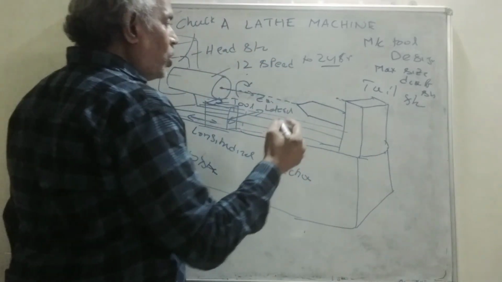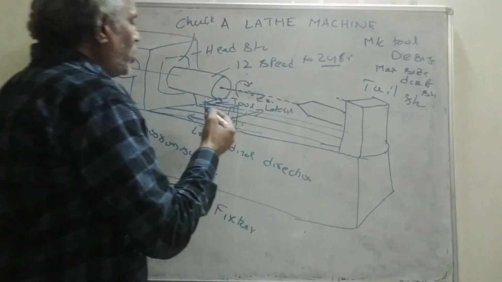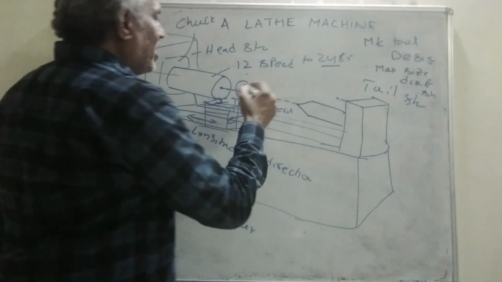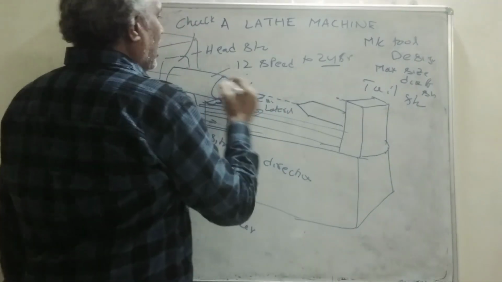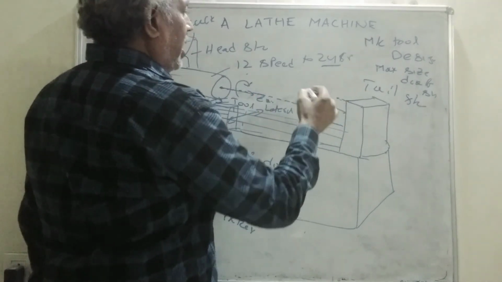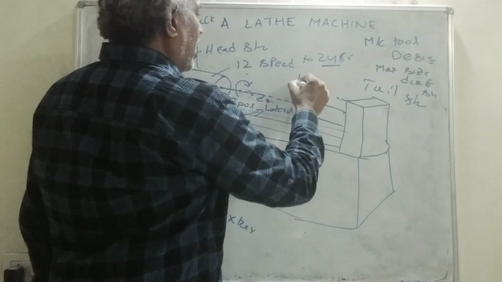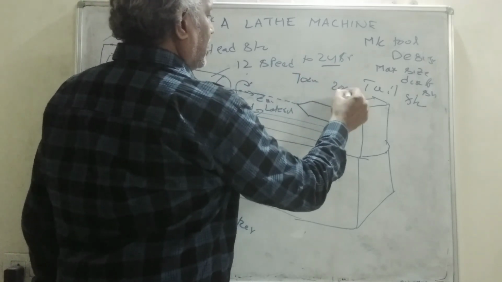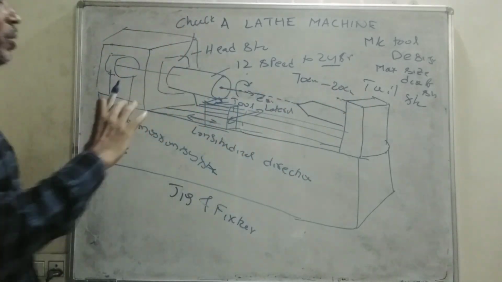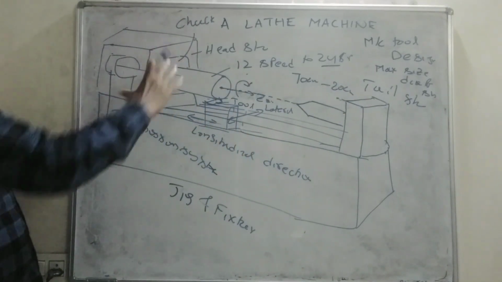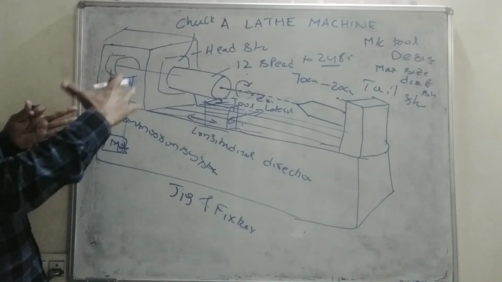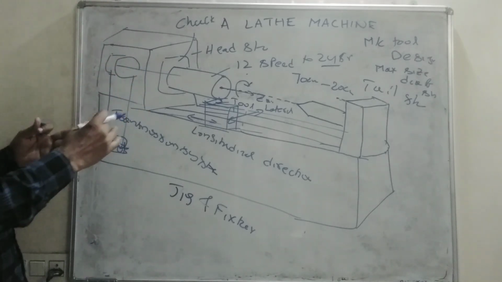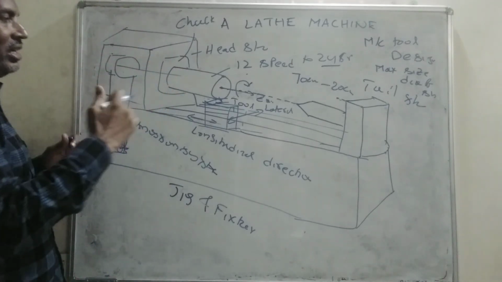That means we want to design a machine tool for the maximum diameter it can hold, depending on the chuck area, say some 70 centimeters to 20 centimeters. If the maximum size is 70 centimeters, the lathe machine will be larger, and if it is 20 centimeters, it can be smaller.